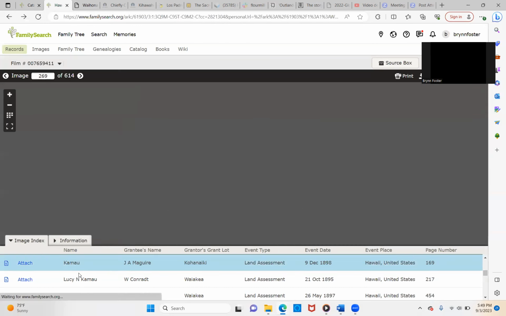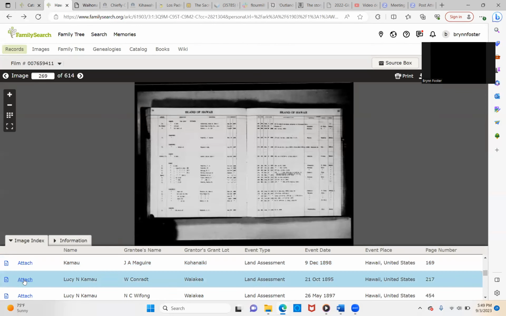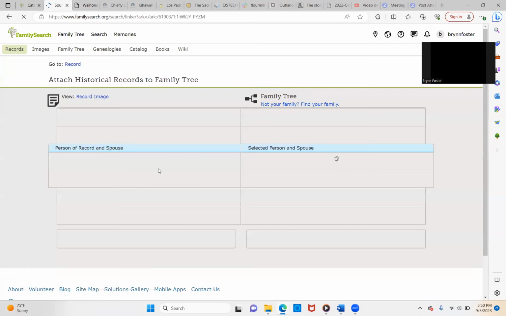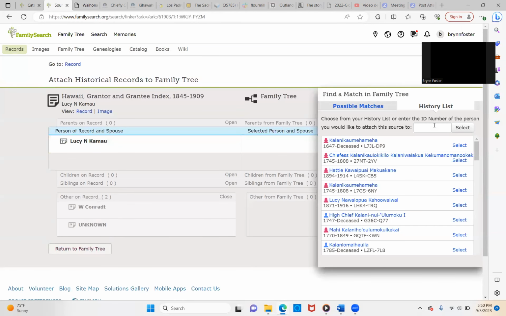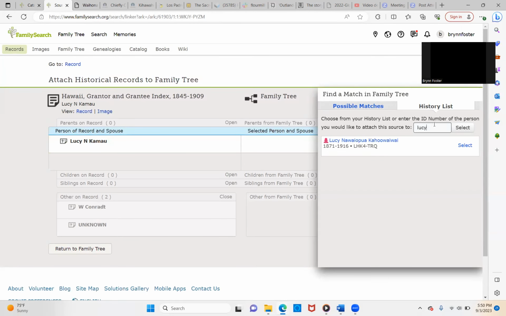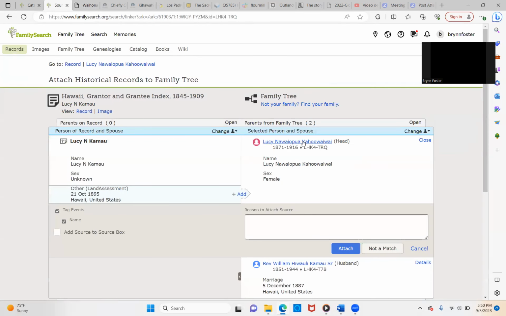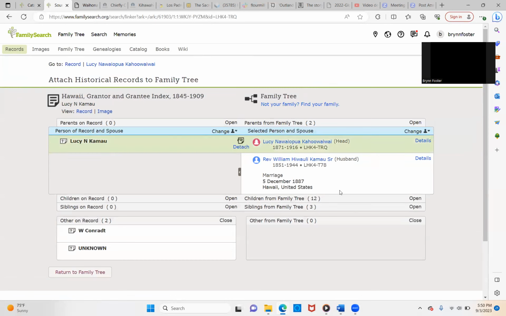And then how this works. So let's go back under, there's one in Waiakea is the lot, and I still want to understand if she's granting this to someone else and this was her land, or what is the story. But I'm going to select this, attach it, and keep going on.